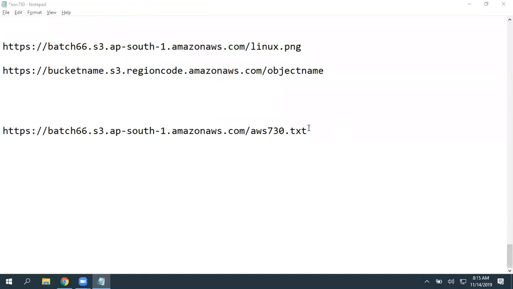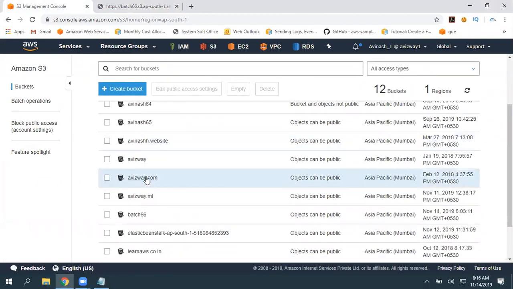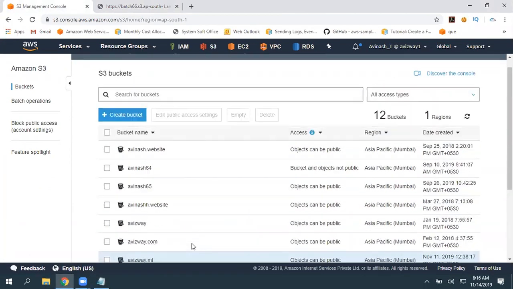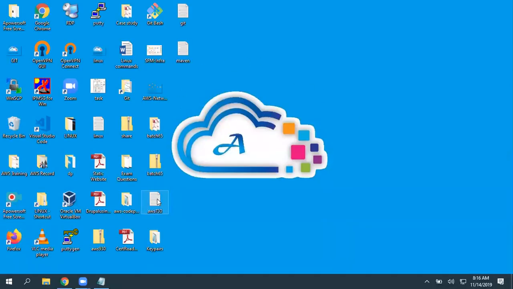Again, this URL standard or format may not always work. Basically, this is a virtual path. If you have a dot in your bucket name, this will not work. So let's pick that one also. I have a bucket, Avinash.website, and the same object I'm going to upload here.